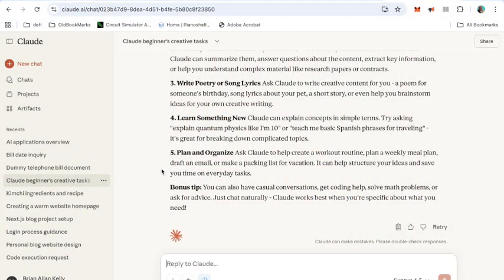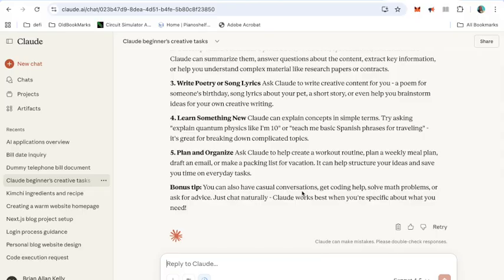Plan and organise, number 5. I'm the worst planner and organiser in the world. That's just a fact. Nobody can argue with that. So I think that'll certainly be worth a look and a try, certainly for me. I'm sure we could all use a wee bit more planning.